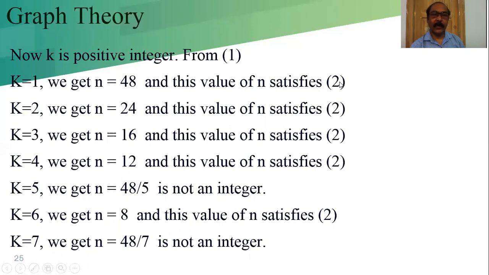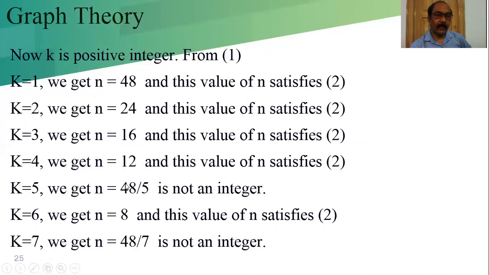Those which satisfy relation 2 are our considerable cases, and those not satisfying 2 are not considerable. At the same time, you have to check that n should be an integer, not a fraction. When k is equal to 3, we get n equal to 16 and satisfying 2. K is equal to 4, we get n equal to 12 because 48 by 4 is 12, and it is satisfying 2.